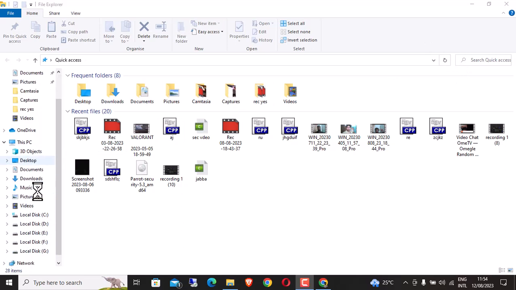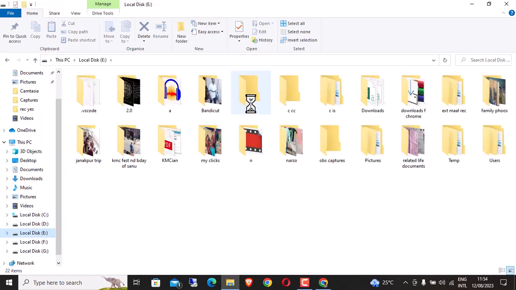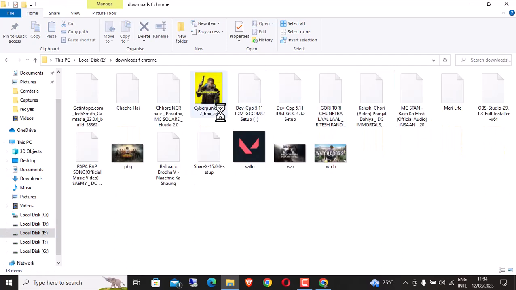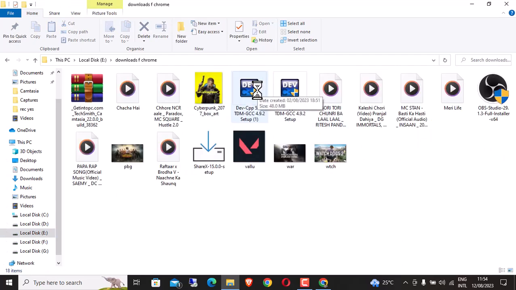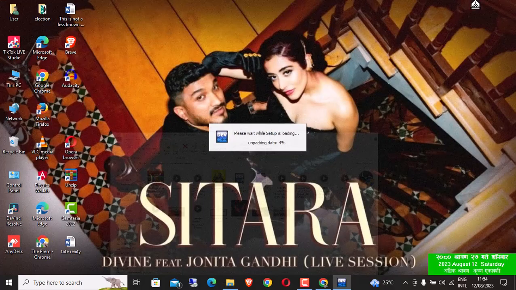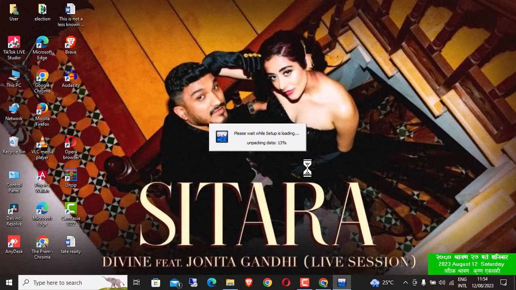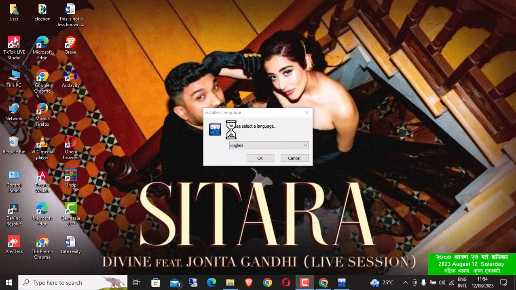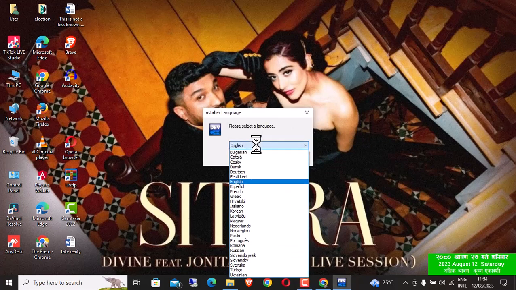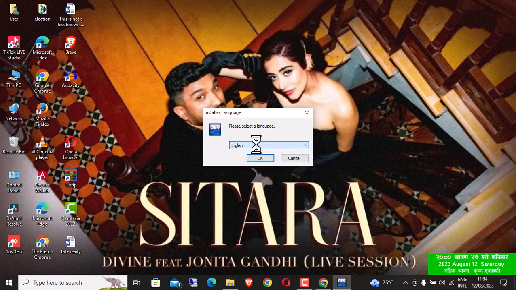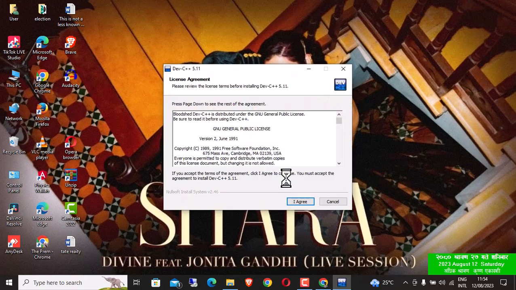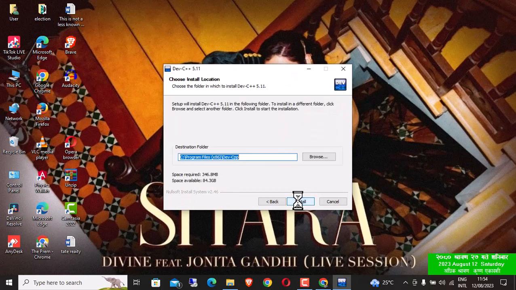So my file is here. It's here, you can see. Now I will install this. Now it will ask you to select a language, so you can select any one if you understand any of these. I understand English, so I'll click on OK and agree and next.